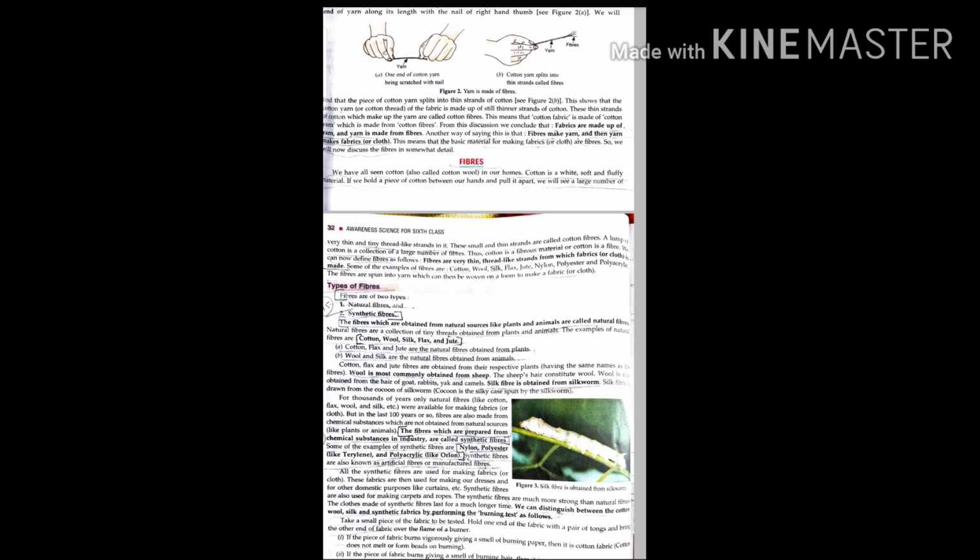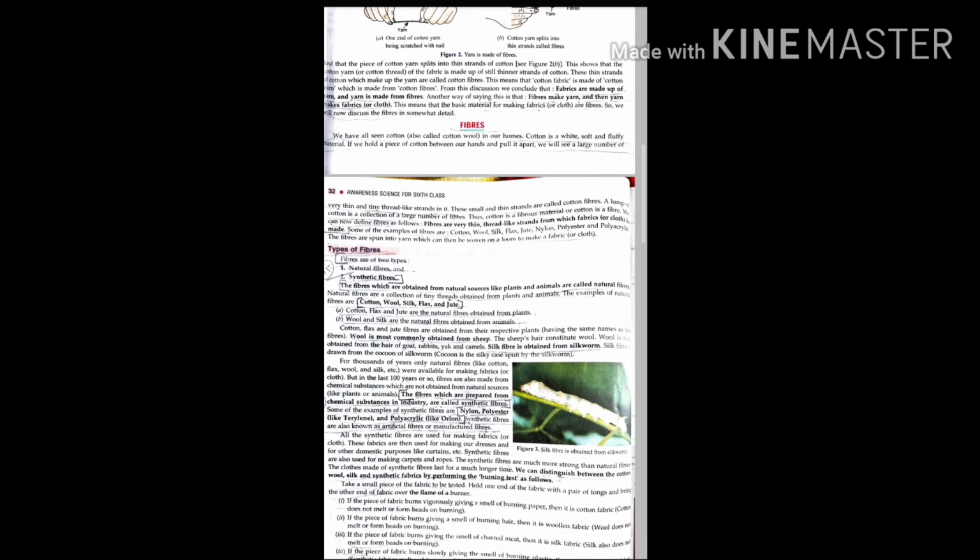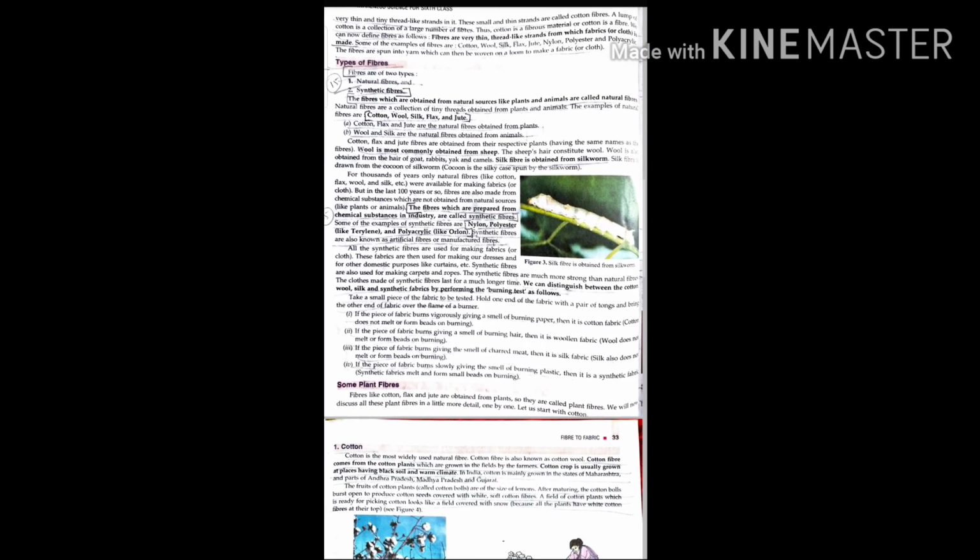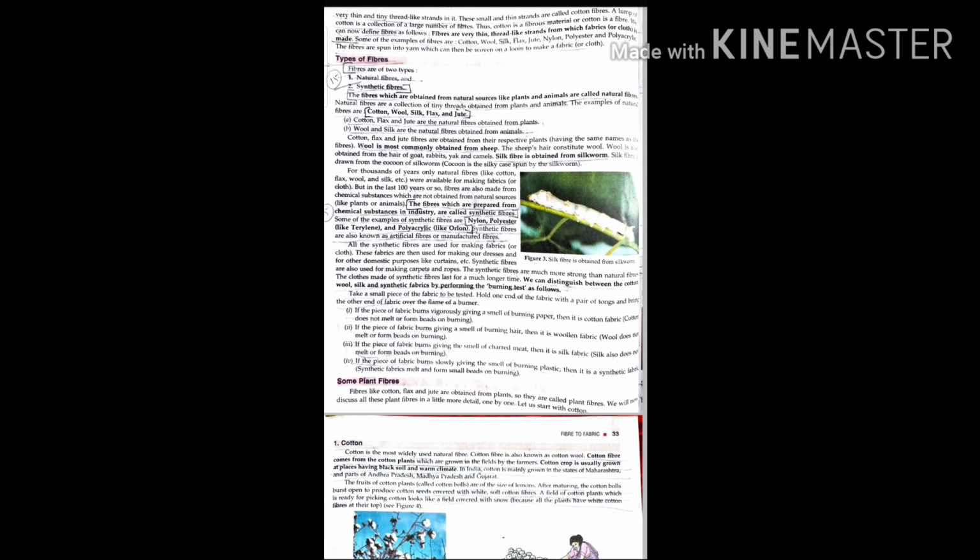Some examples of fibers are cotton, wool, silk, flax, jute, nylon, polyester, etc. These fibers are spun into yarn, which can then be woven on a loom to make fabric or cloth. Our next point is types of fibers. Fibers are of two types. The first one is natural fiber and the second one is synthetic fiber.